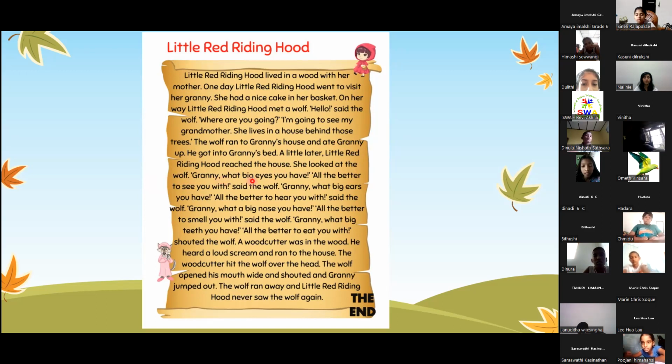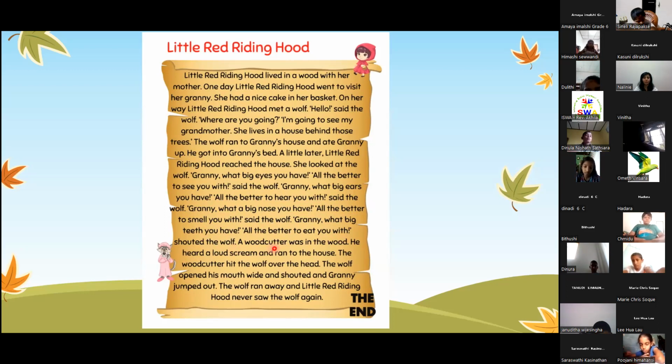"Granny, what big eyes you have!" "All the better to see you with," sighed the wolf. "Granny, what big ears you have!" "All the better to hear you with," said the wolf. "Granny, what a big nose you have!" "All the better to smell you with," said the wolf. "Granny, what big teeth you have!" "All the better to eat you with," shouted the wolf.